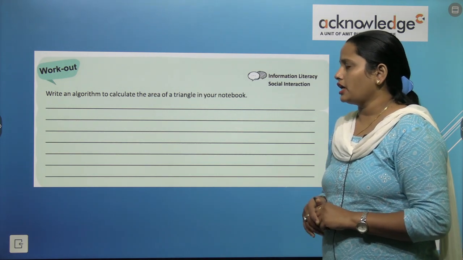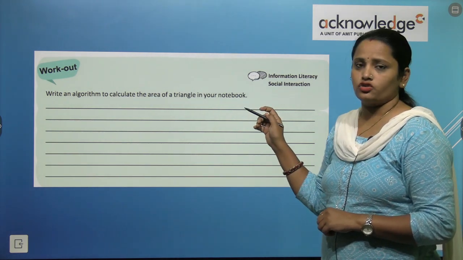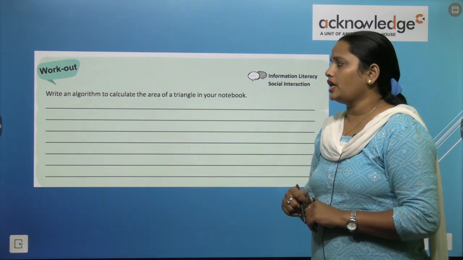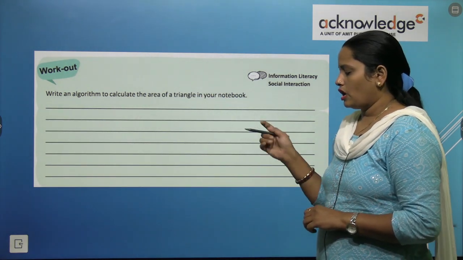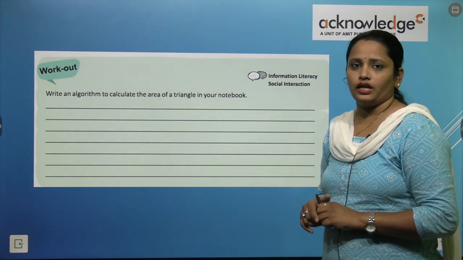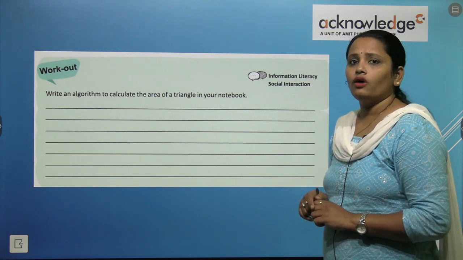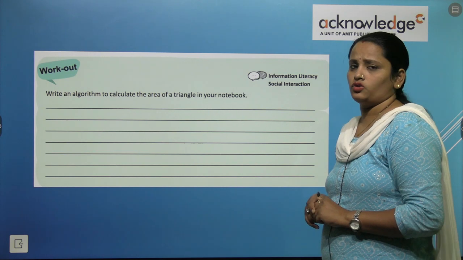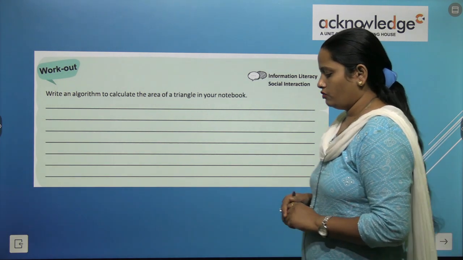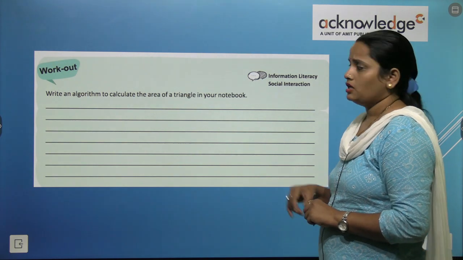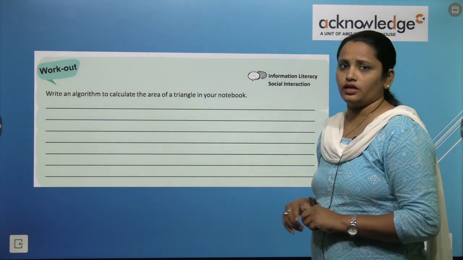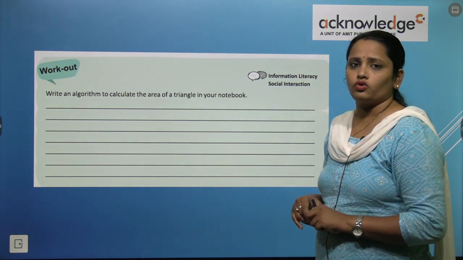Okay, here is a question given after reading so many algorithms. Write an algorithm to calculate the area of a triangle in your notebook. So how can we calculate the area of a triangle? You know the formula of area of triangle is 1 upon 2 into A plus B plus C. So it's your homework, you have to do it by yourself.